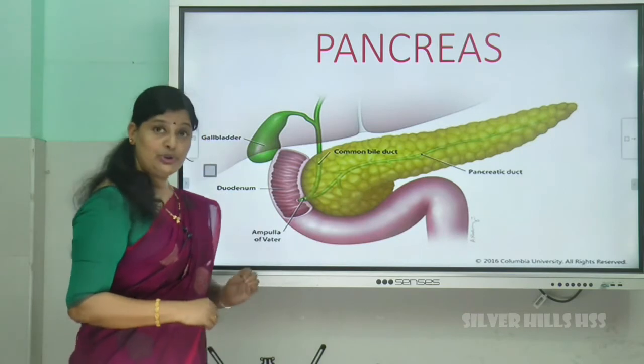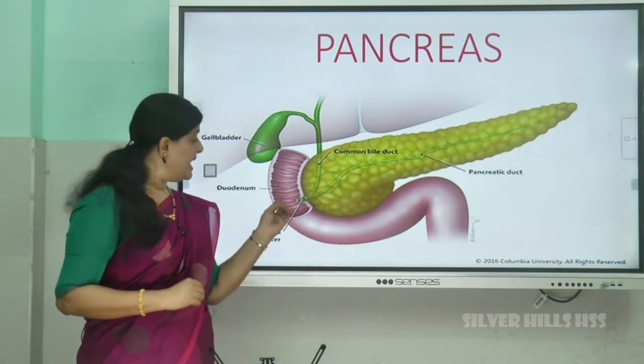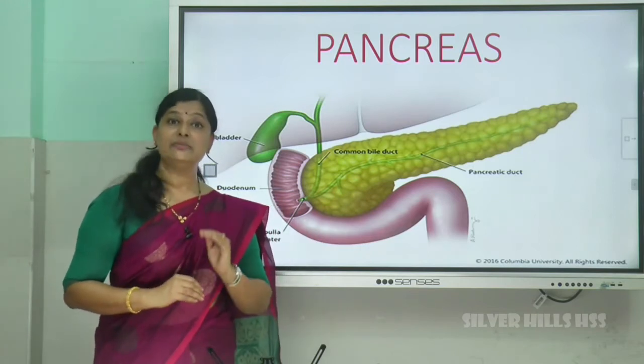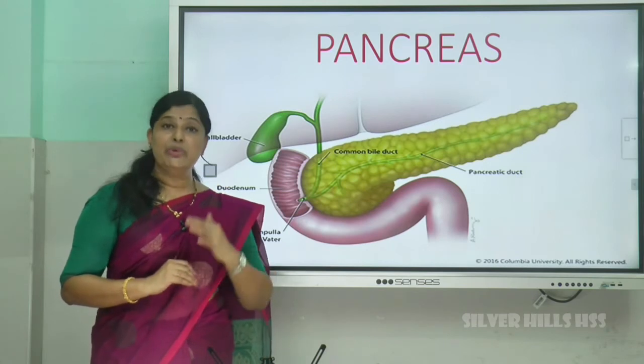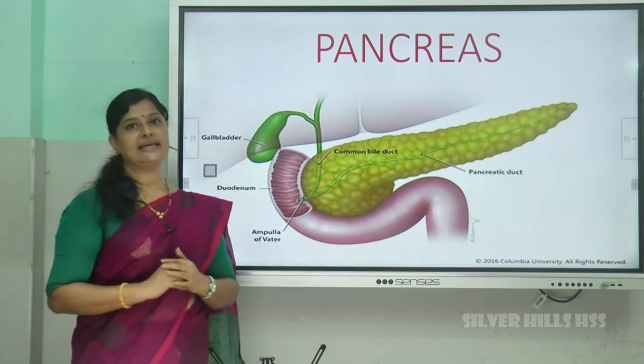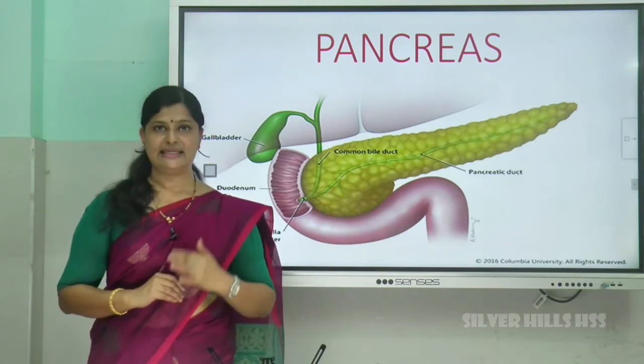So, what happens, you know, the intestine has an innermost layer which is called mucosa. You have studied about the different layers of the intestine. The mucosa layer of the intestine secretes an enzyme which is called enterokinase.